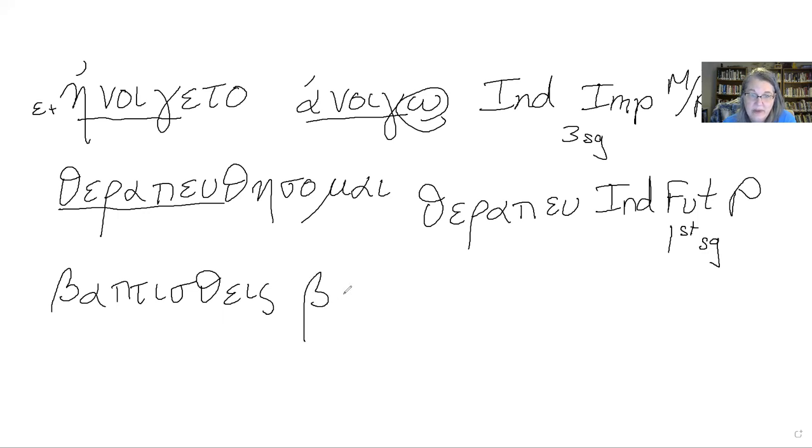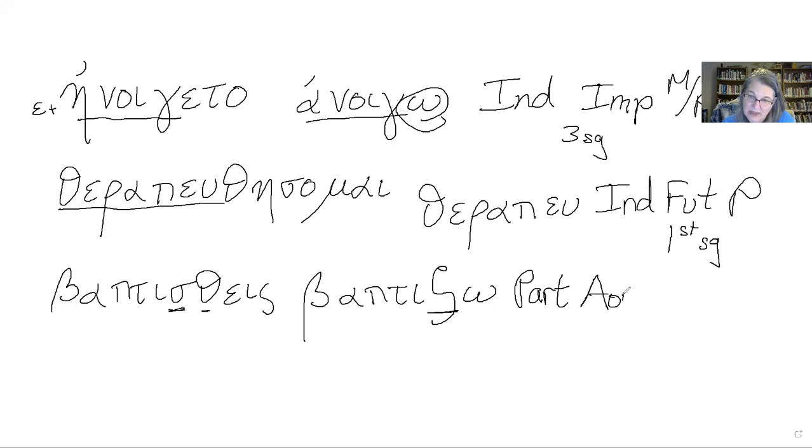Baptistheis, we have baptizo, and we have the zeta that turns to a sigma in front of the theta. We have no augment and a theta, so that tells us that it's not going to be indicative, and we're going to learn the endings so that we know that the eis ending is actually the participle ending. So this is a participle. It's an aorist passive participle, and this ending is nominative masculine singular. All right, give me a minute and I'll put the next 3 up.